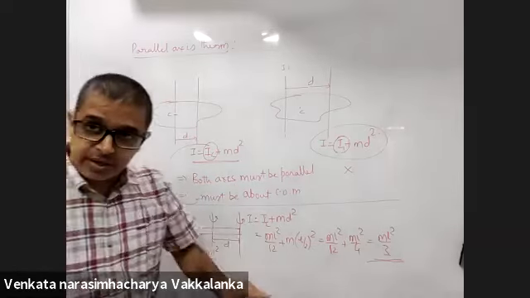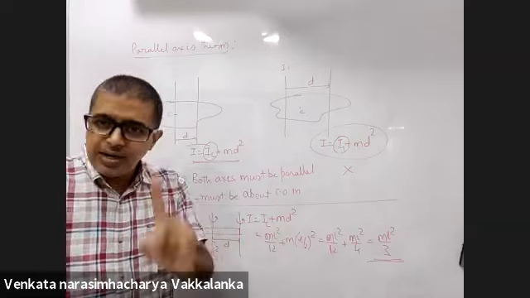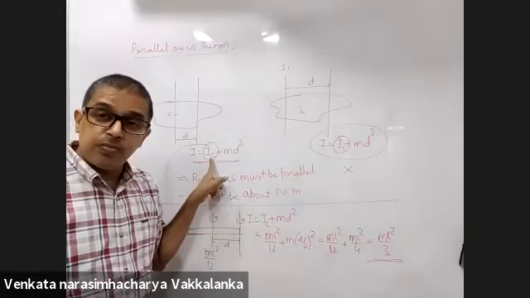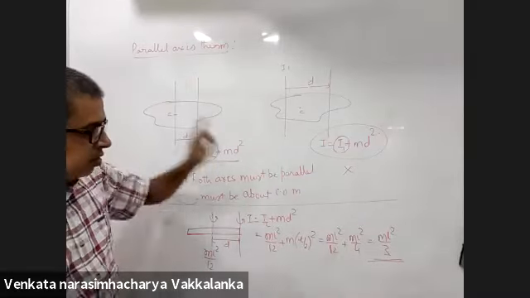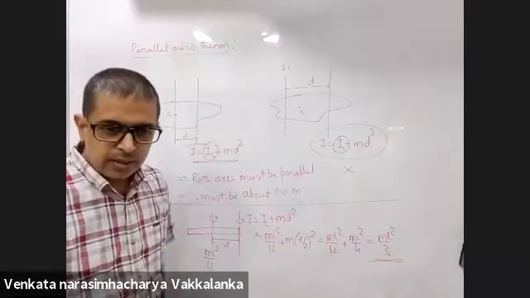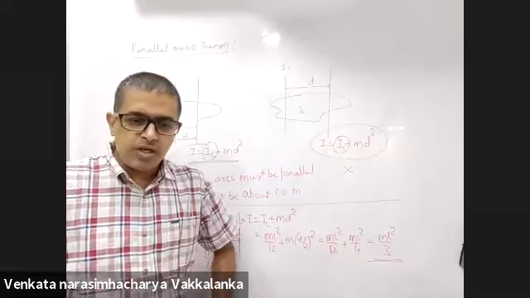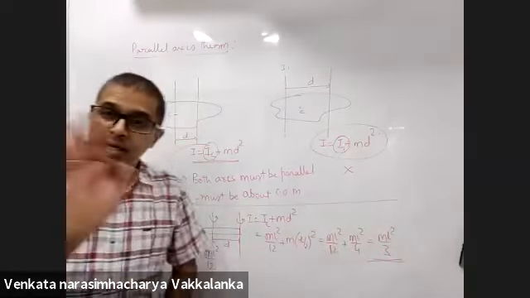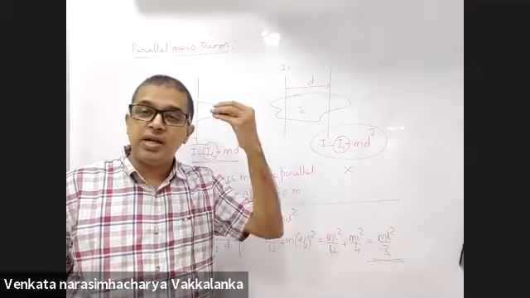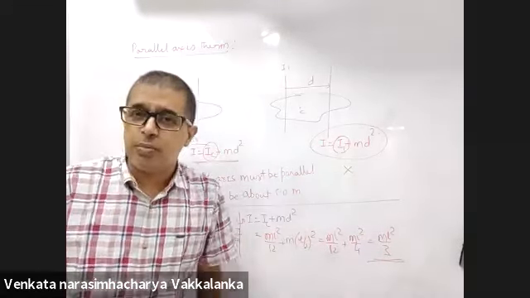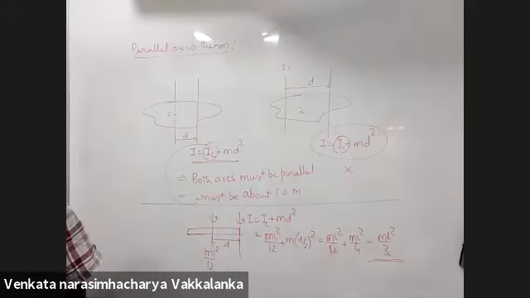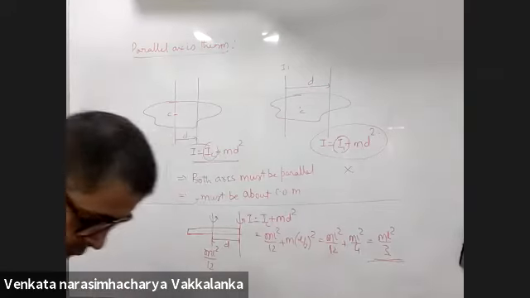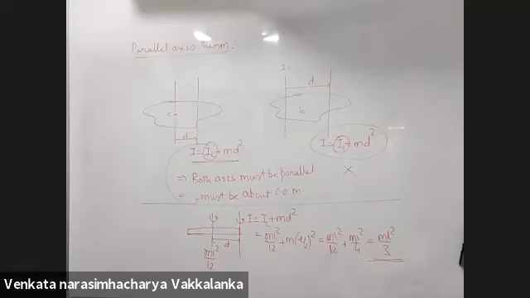Parallel axis theorem. 2 points, 100% you should remember. This must be an axis passing through the center of mass, and the two axes must be parallel. Somebody typed, this too is applicable only for a plane lamina. No. Parallel axis theorem can be applied to any rigid body. It is not restricted to plane lamina. We will apply and we will show that to you. Take it down till here.